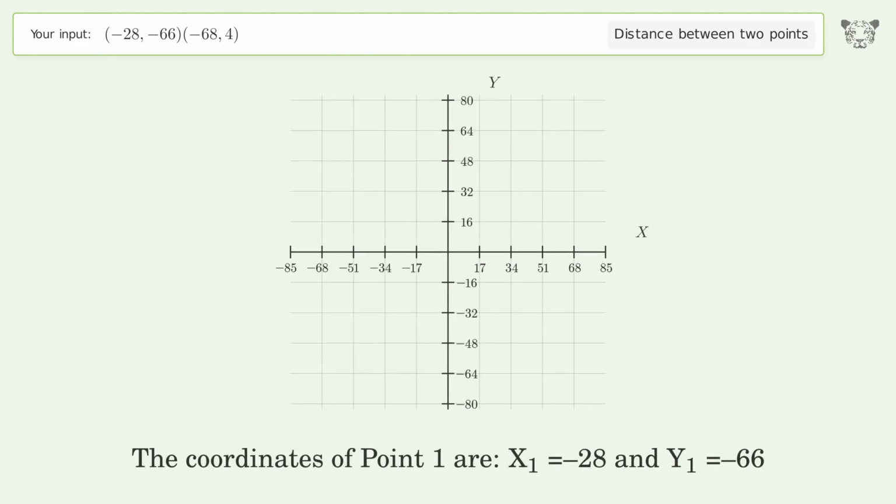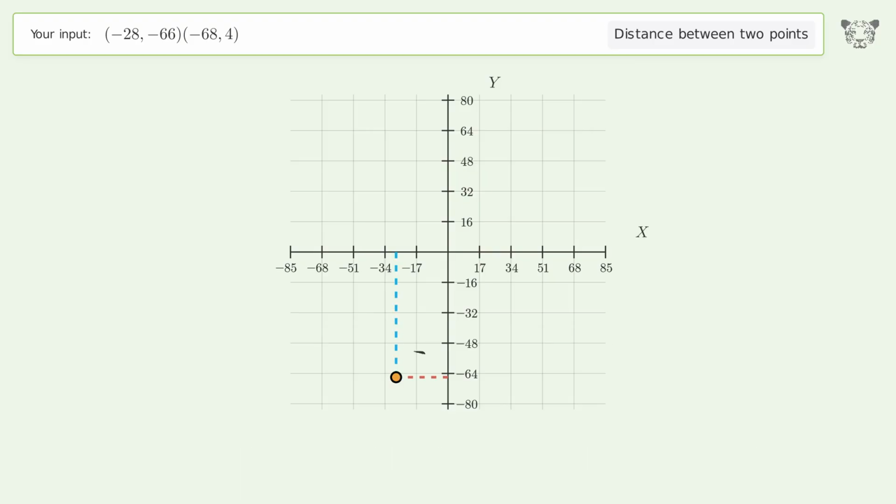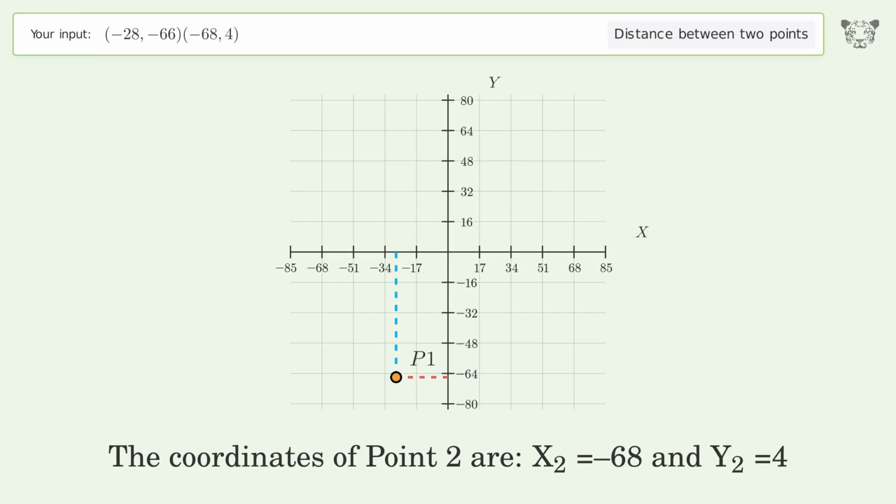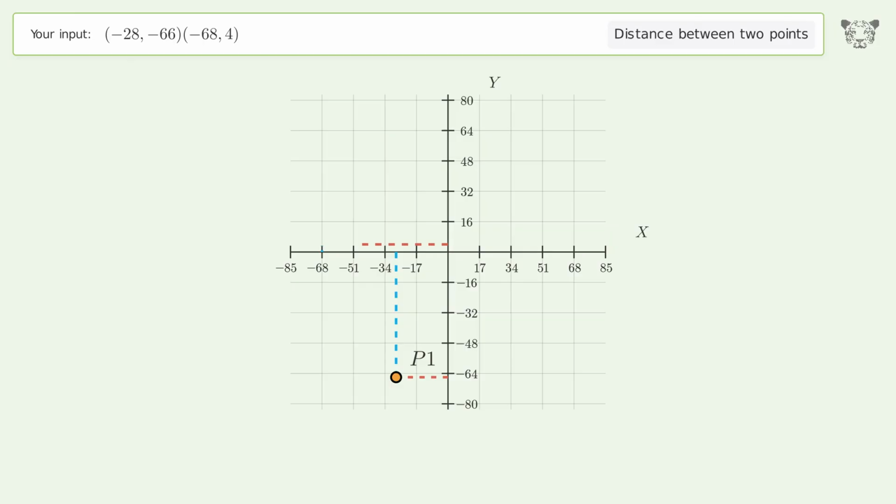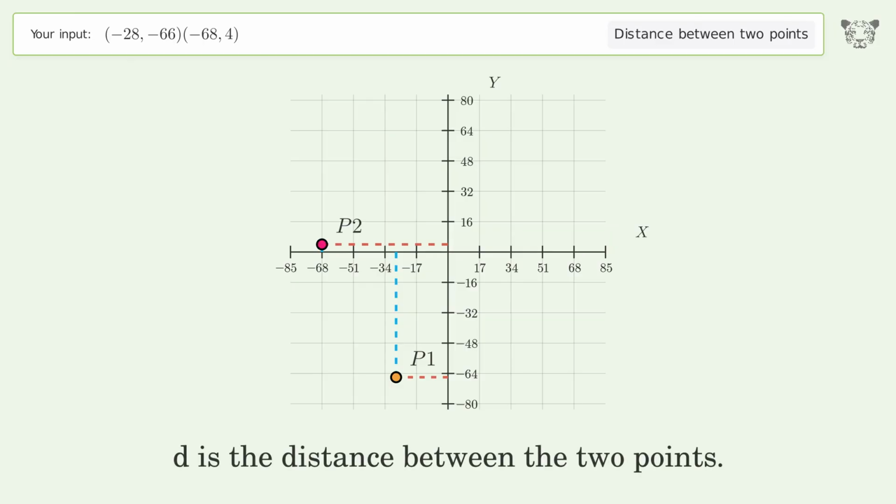The coordinates of point 1 are x1 equals -28 and y1 equals -66. The coordinates of point 2 are x2 equals -68 and y2 equals 4. D is the distance between the 2 points.